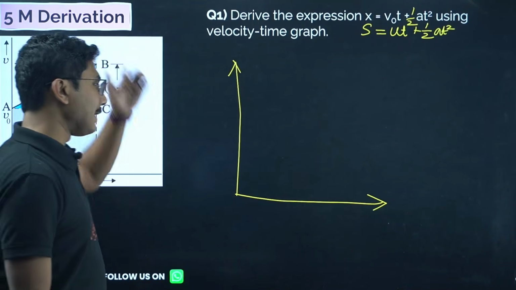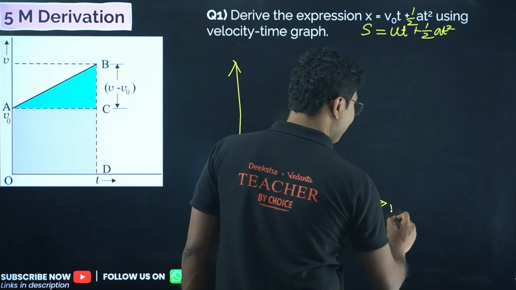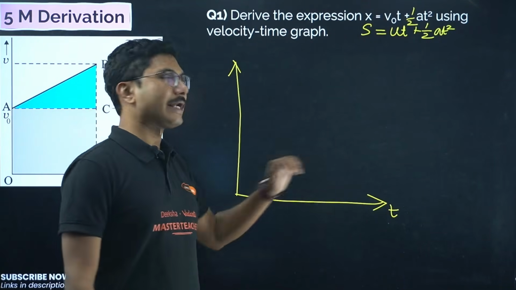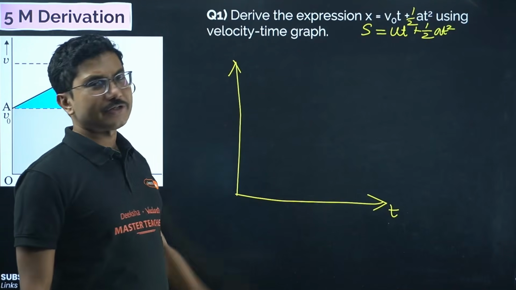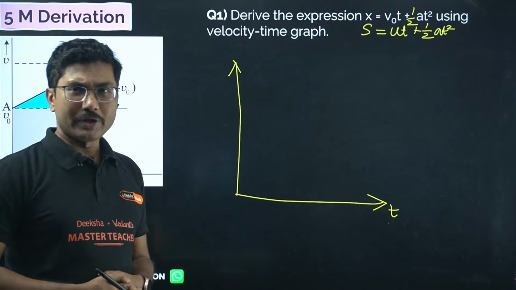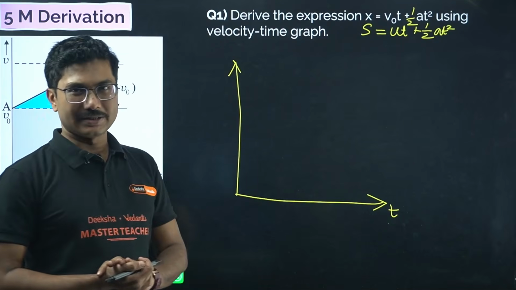Okay, and your x-axis is basically your time axis. So time increases as you are moving in this particular direction. This is your velocity direction, so velocity changes as you are moving in this direction, and in fact if you are moving upwards only, then velocity increases, right?